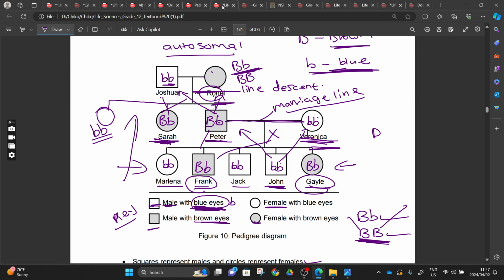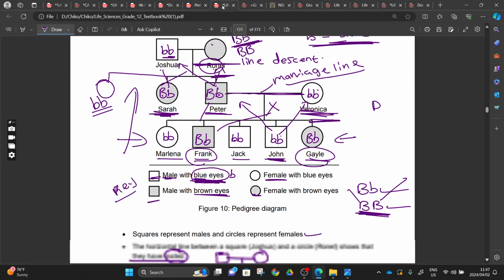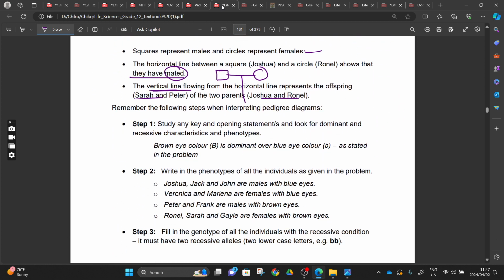From there, we will have sex linked. Go back to my previous YouTube video, understand this, and then let's move on. From there, you will see the steps, the same steps that I was talking about.